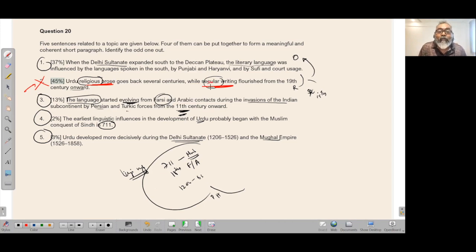Secular writing flourished. This is the type of writing. The type of Urdu as a language is what is being mentioned here. How the Urdu developed. This is about Urdu writing. This is odd. Clean.